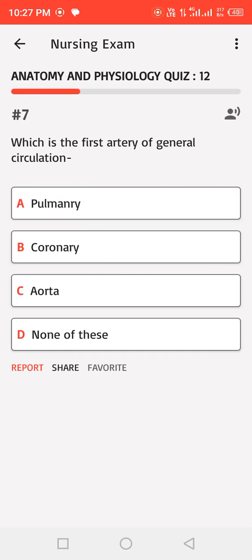Which is the first artery of general circulation? A. Pulmonary, B. Coronary, C. Aorta, D. None of these. Correct answer.